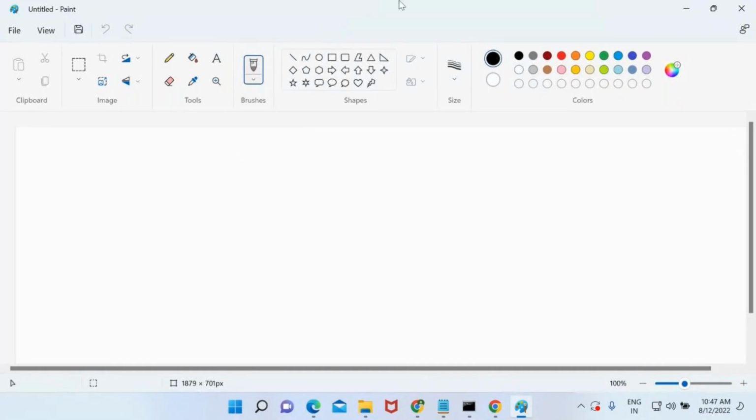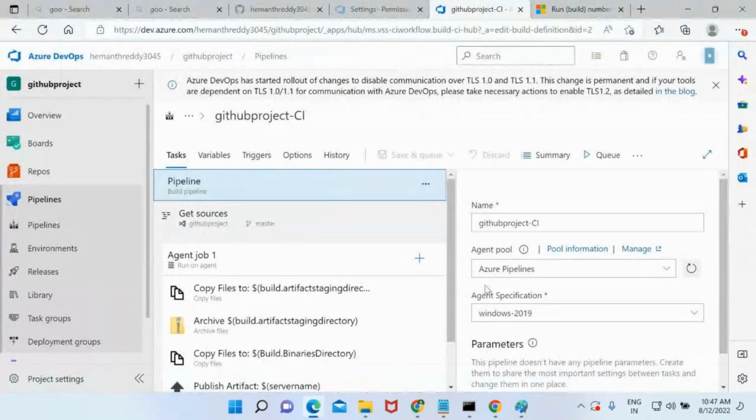Now, if you see here, I am running n number of times my pipelines. So each and every time it is going to execute, right? For example, if I mention some Visual Studio step, that step is going to run on a VM. If Visual Studio is installed on that VM, it will run, or else it is not going to run. Till this point, you are fine, right? Okay.